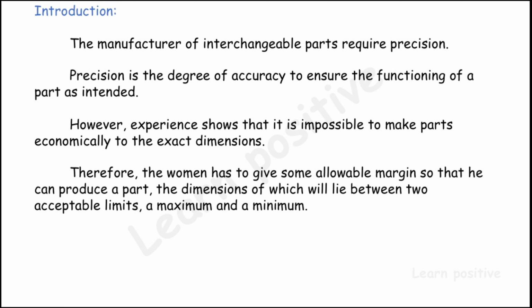Due to the material property, we cannot bring the actual size to the exact dimension. Therefore, the given allowance margins show that we can produce a part whose dimension will lie between two acceptable limits, that is a maximum limit and a minimum limit.